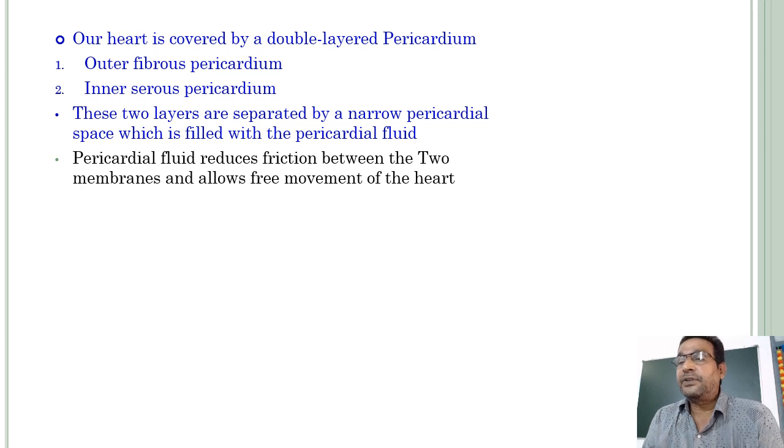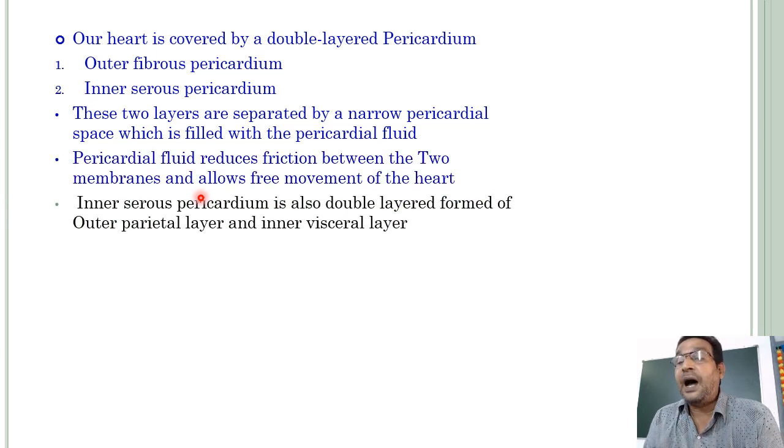What is the purpose of this pericardial fluid? Pericardial fluid reduces friction between the two membranes and allows free movement of the heart.